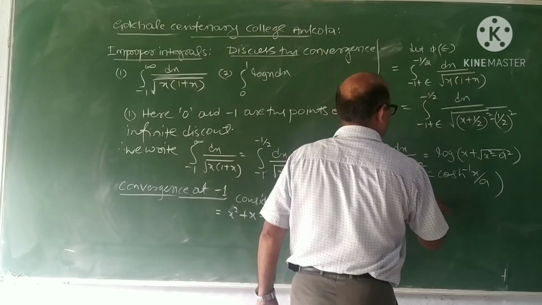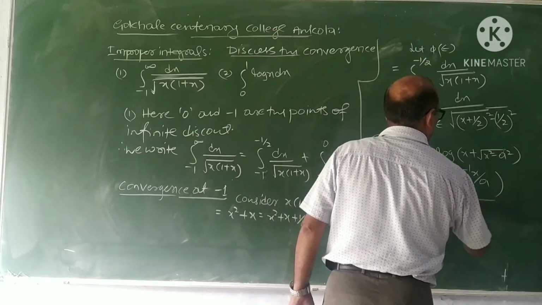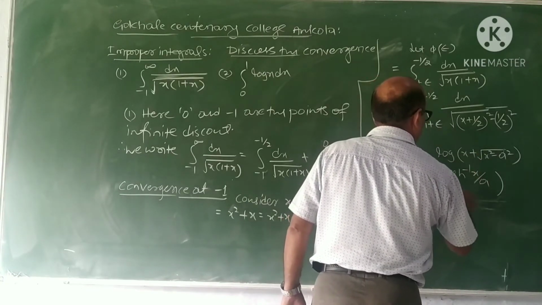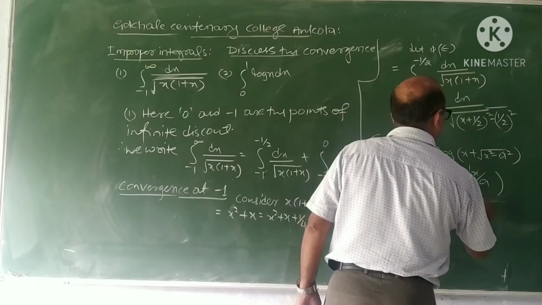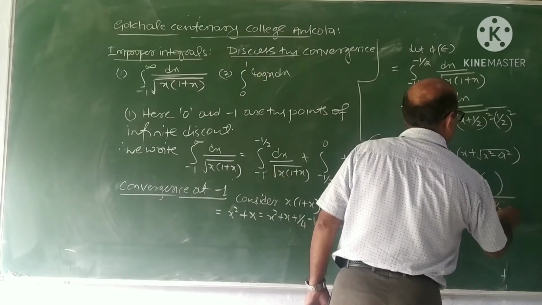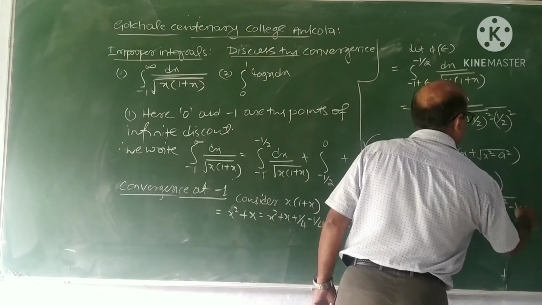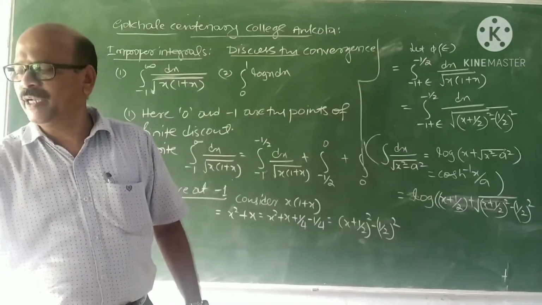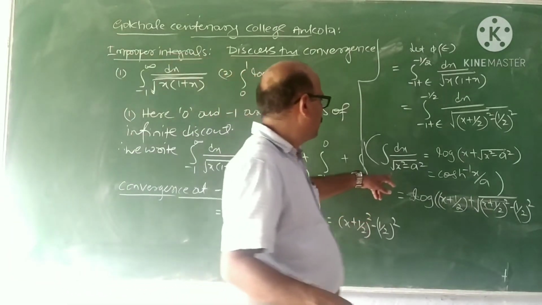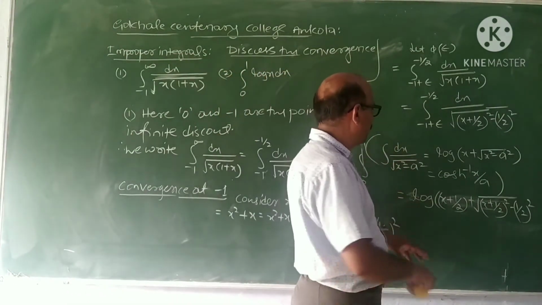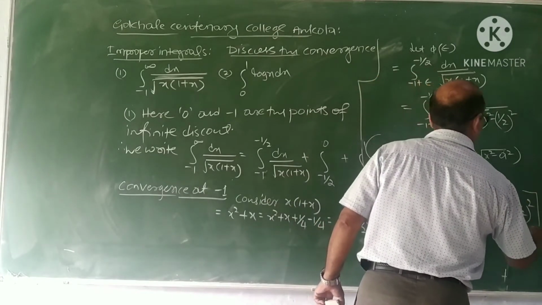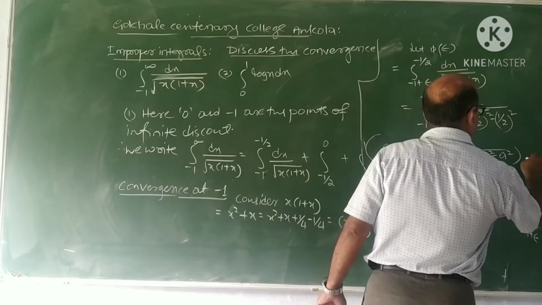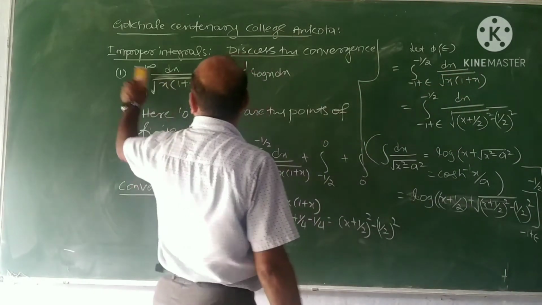Log of x plus root x square minus log of x means we have x plus half here. X plus half plus root of x plus half square minus half square. Minus half square. Now we have to take the limit. It is phi of epsilon. Limit is from minus 1 plus epsilon to minus half.